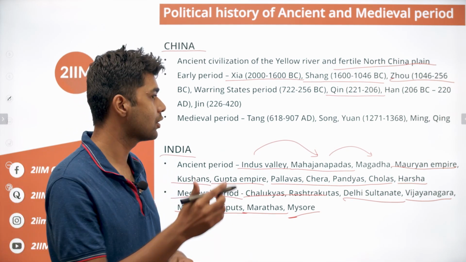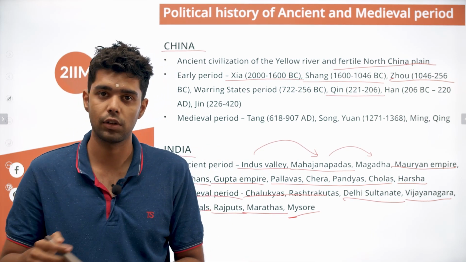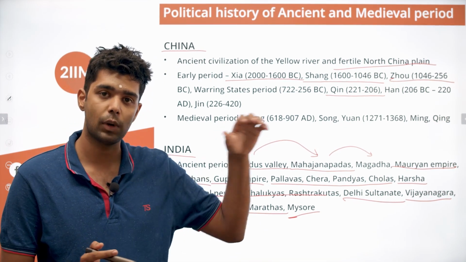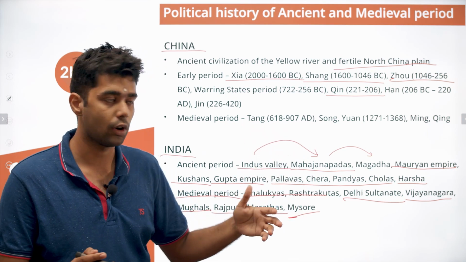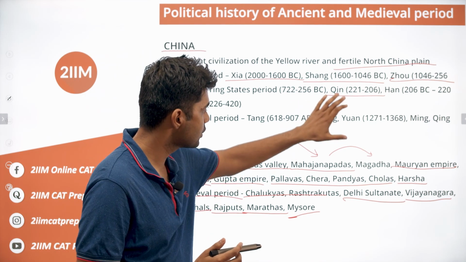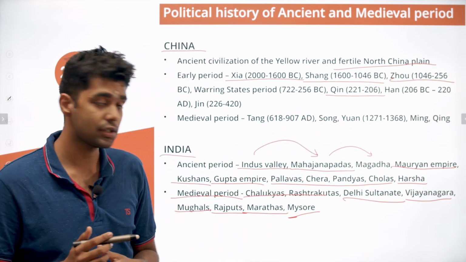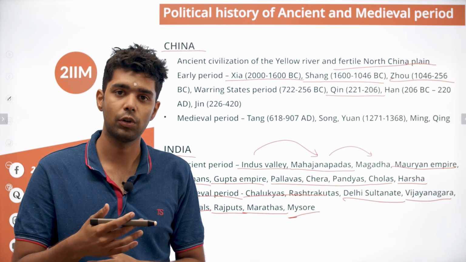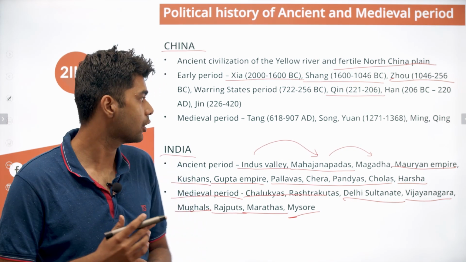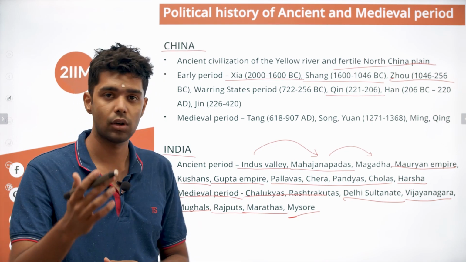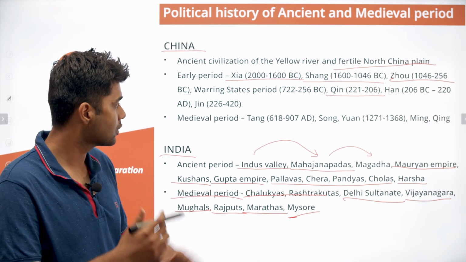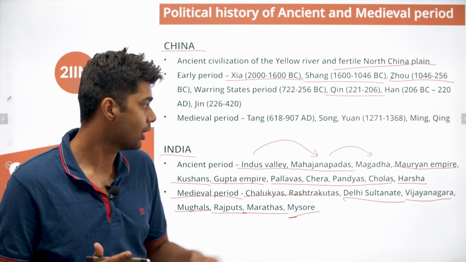Initially they were restricted to only the eastern parts where the fertile plains existed, but under the Qing dynasty they covered parts of Mongolia, parts of the modern-day Uyghur region, for example. They covered the entirety of Tibet and all that. So the Mauryan Empire and the Qing dynasty, for the first time, came in close contact. Before that, India and China did not have close contact. They had a huge border of the Himalayas in between. So the Chinese people did not have much link with the Indian people. But under these two empires, they were able to have some contacts.